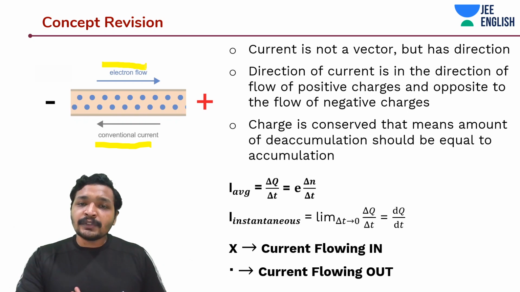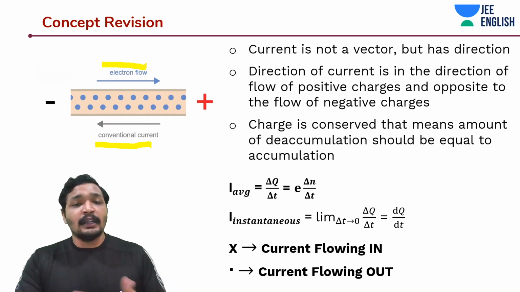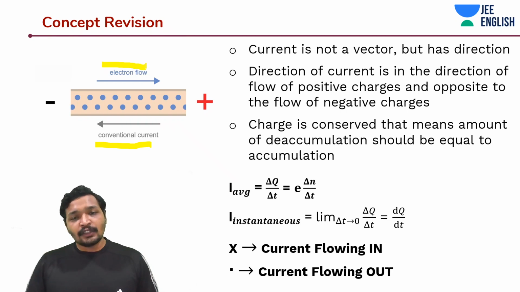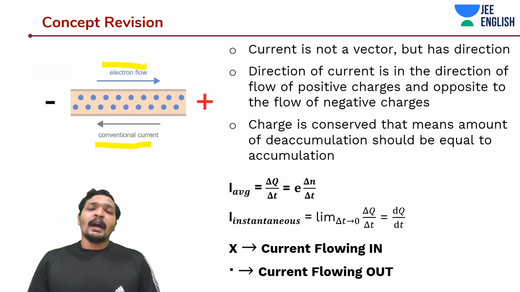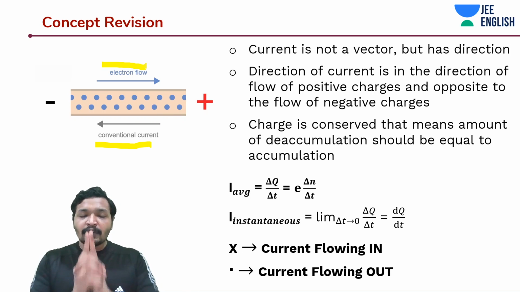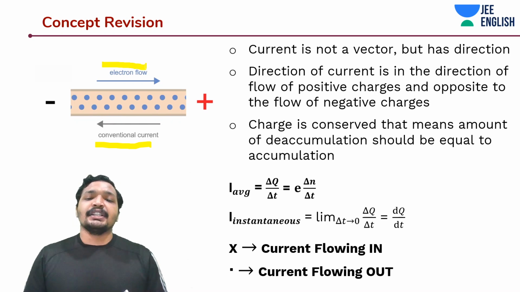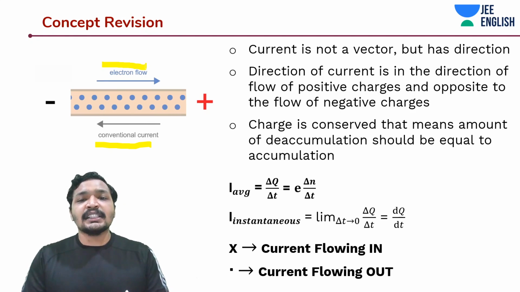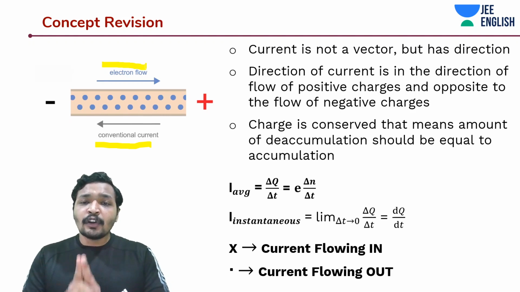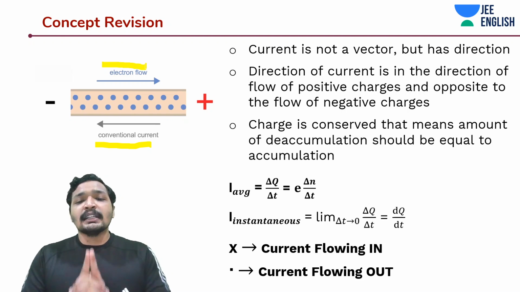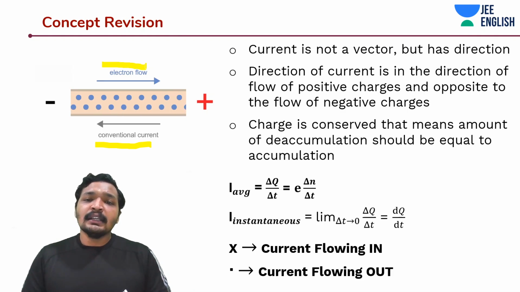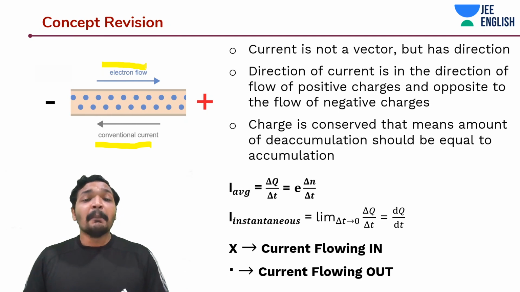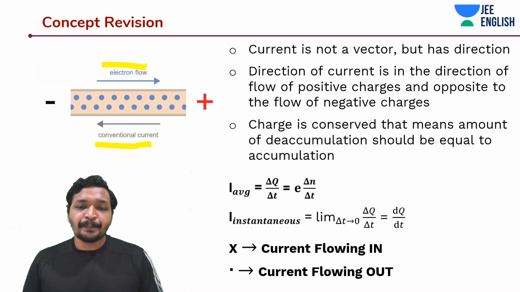If there are any positive charges flowing in any material, then you would take that the current is flowing in the direction of those positive ions. And remember this, guys, current is not a vector, it's a scalar, it has a direction. Even though it's not a vector, it has a direction, and the direction is determined by the direction of flow of charges. And that is what tells you current has a direction, because you can add them just like how you add numbers, but you don't add them in a vectorial way.